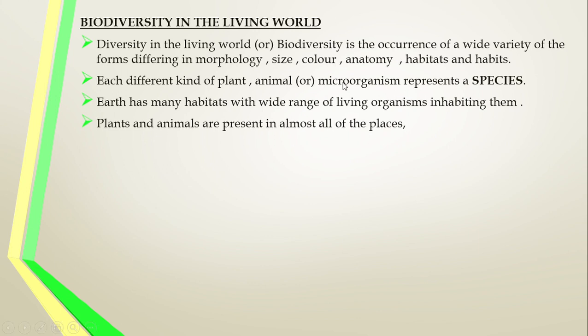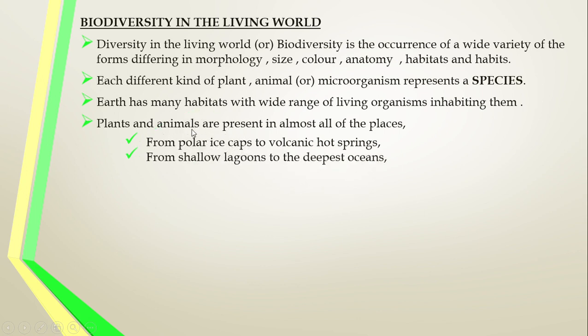Plants and animals are present in almost all the places of the world, from all the regions of the earth. See, from polar ice caps to volcanic hot springs, from the ice region to the very hot places. Similarly, from shallow lagoons to the deepest oceans, the deepest Pacific Ocean, organisms are present in all aquatic regions.